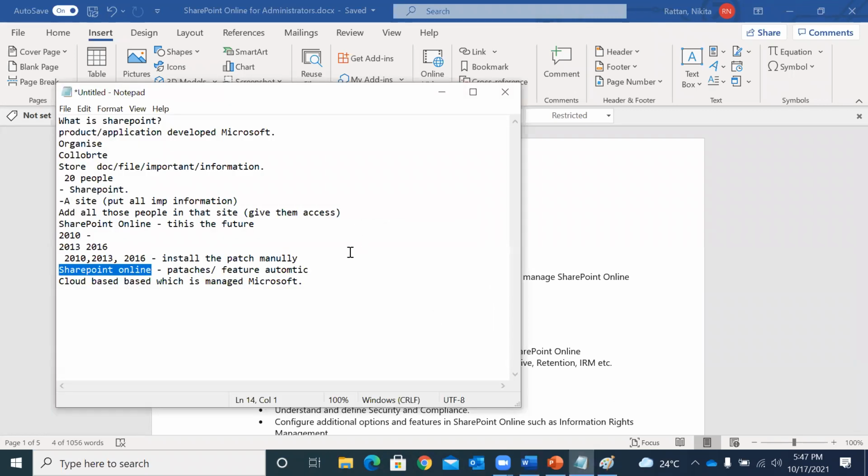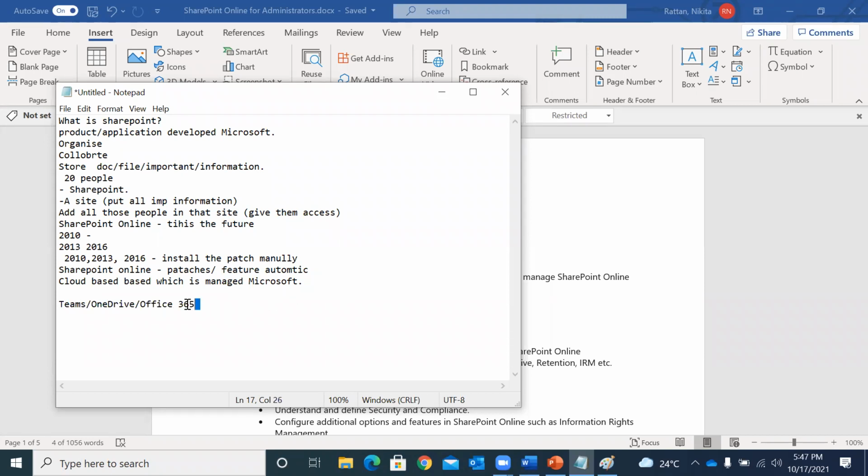We are also going to concentrate on all the related products which are developed by Microsoft, whether it's Teams. You must have also heard about OneDrive. OneDrive is also nothing, it is just SharePoint. Okay. In our future sessions, I will explain to you the difference between SharePoint and OneDrive. So we are also going to talk about Teams, we are also going to talk about OneDrive, and of course, we are going to talk about Office 365.